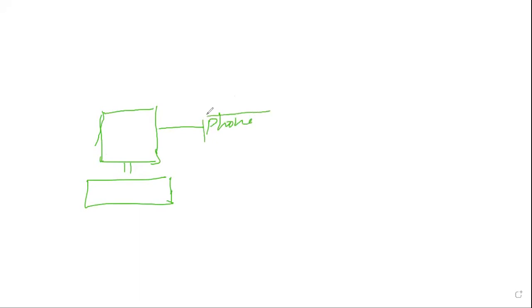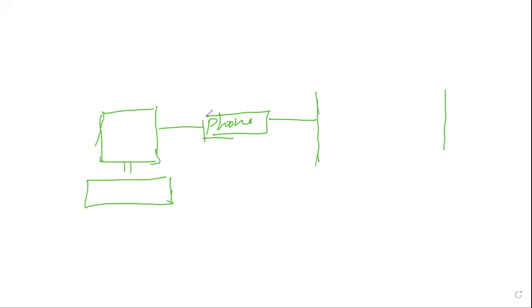Suppose this is your computer. Now, this computer wants to utilize the internet. So many times we use the phone data line. This is a phone system, and that phone system carries the data. This is the internet part. From here, the internet starts.